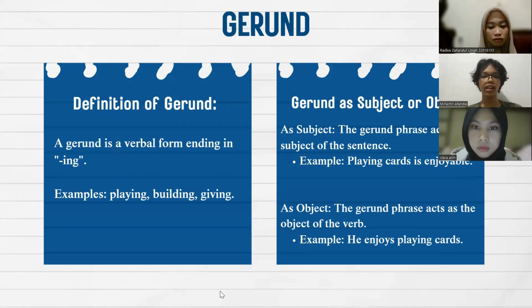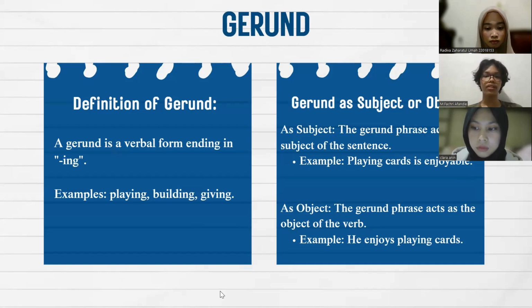When a gerund acts as the subject of a sentence, it performs the action or tells what the sentence is about, functioning like a noun. For example, playing cards is enjoyable. Here, playing cards is the subject, and it tells us what is enjoyable.